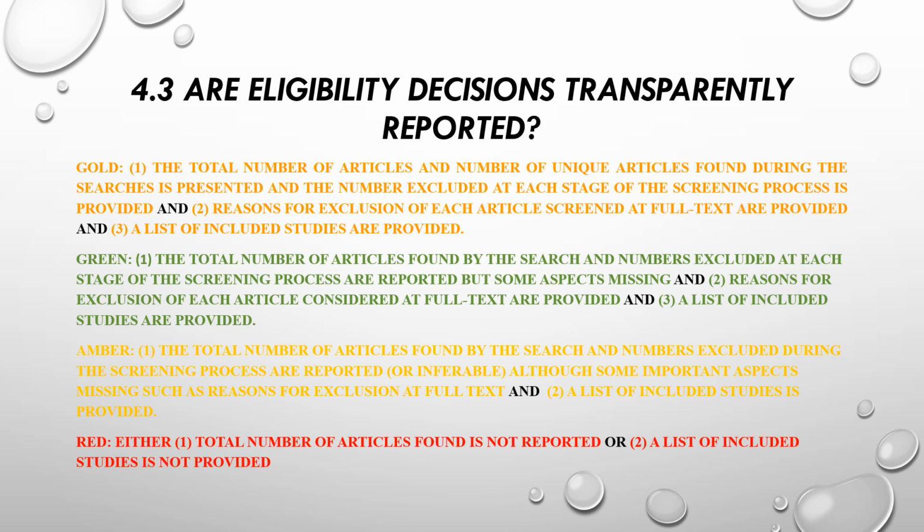Amber is awarded if the total number of articles found by the search and numbers excluded during the screening process are reported or at least inferable, although some important aspects are missing, such as reasons for exclusion at full text, but importantly, a list of included studies is provided. Red is awarded if either the total number of articles found is not reported or a list of included studies is not provided.